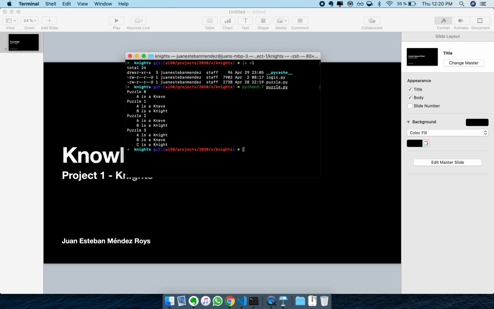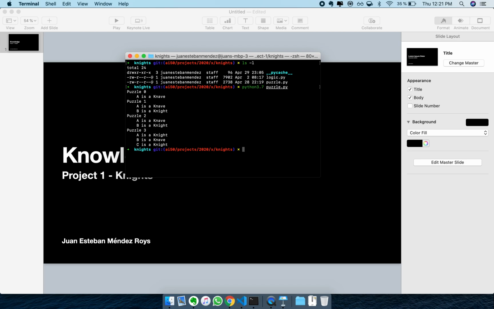Okay, so we get the following answers. For puzzle 0, A is a knave. For puzzle 1, in which we have two characters, A and B, we get that A is a knave and B is a knight. In puzzle 2, in which we also have two characters, we get that A is a knave and B is a knight.